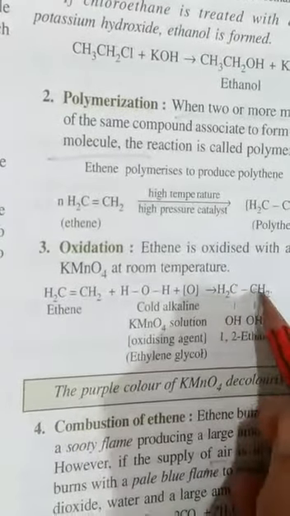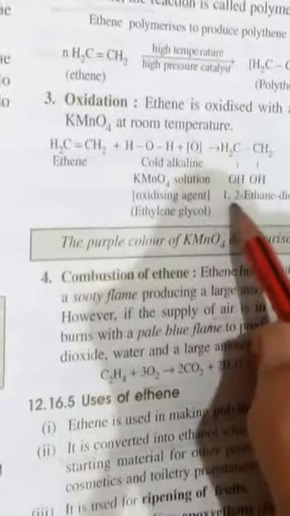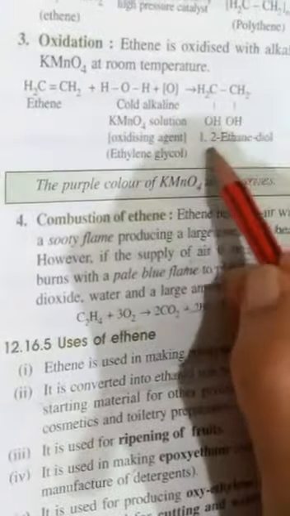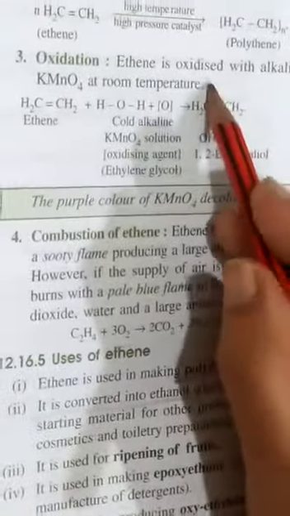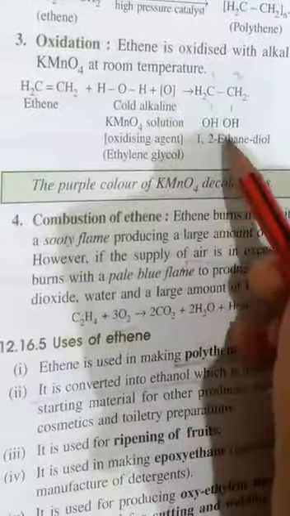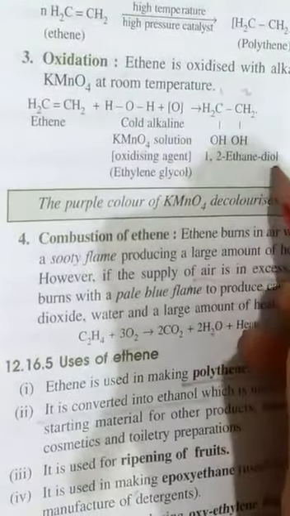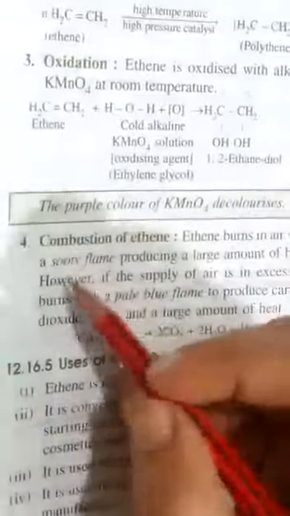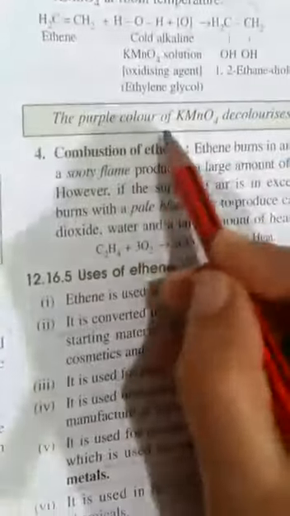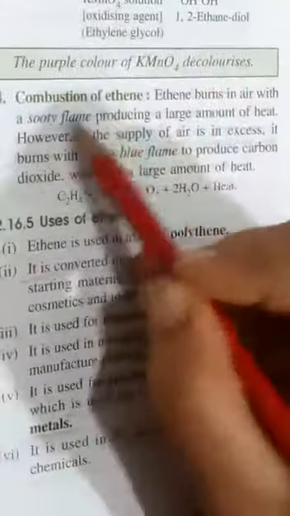The double bond breaks and is converted into a single bond. Here the product is called 1,2-ethane diol. So 1,2 ethane and two alcoholic groups, so diol, OL for alcoholic group OH. The purple color of KMnO4 decolorizes.